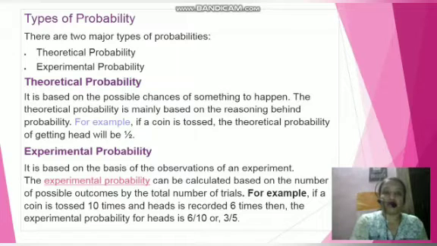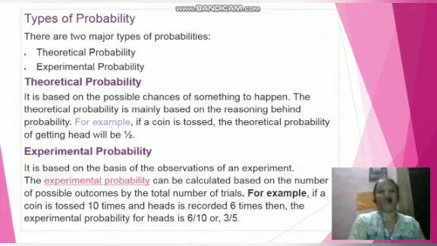But what is experimental probability? Experimental probability is based on the observation of an experiment. It can be calculated from the number of possible outcomes over the total number of trials. For example, if a coin is tossed 10 times and head is recorded 6 times, then the experimental probability of getting head is 6 upon 10, or in reduced form 3 by 5.